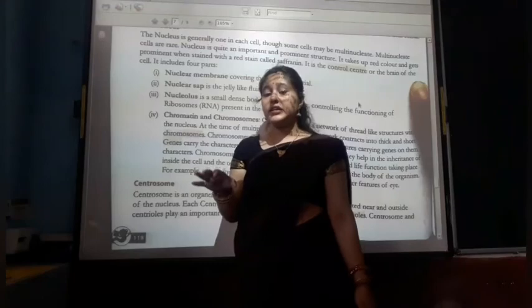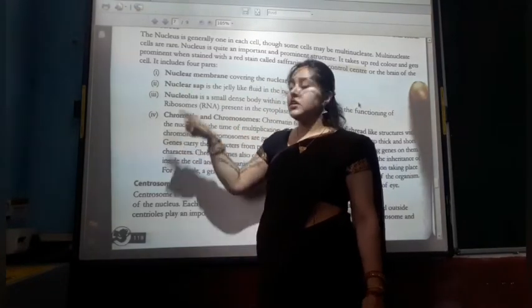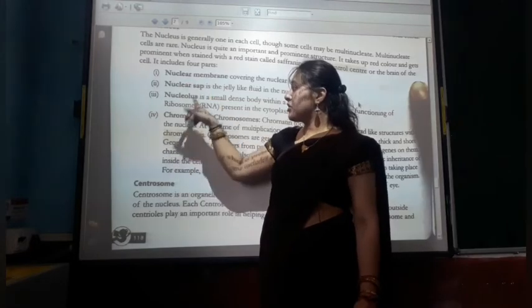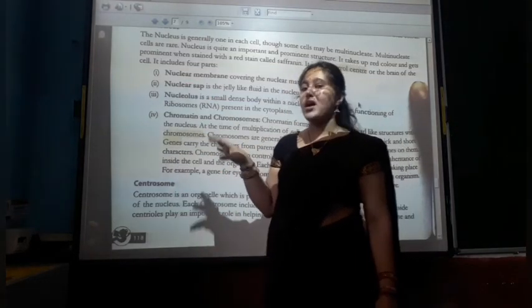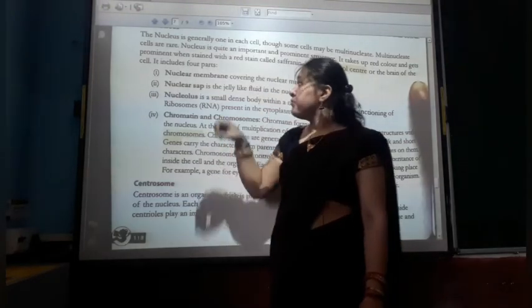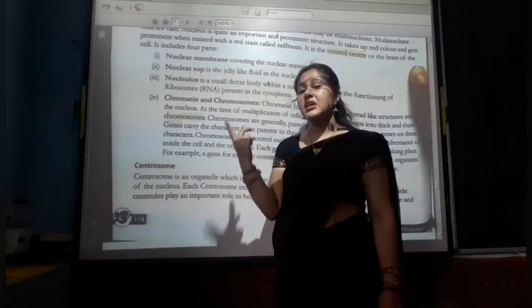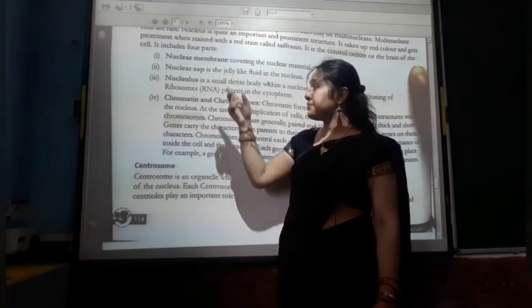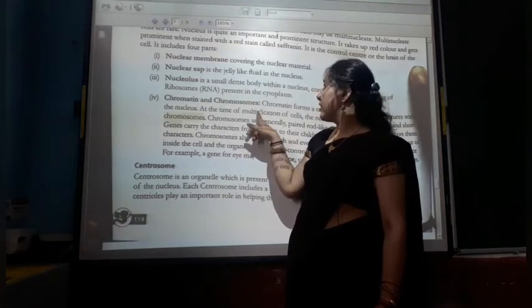Now it is again divided into four parts: the nuclear membrane, nuclear sap, nucleolus, and the chromatin and chromosomes. These are very important parts of the nucleus. The nuclear membrane covers the nuclear material. Nuclear sap is a jelly-like fluid in the nucleus.